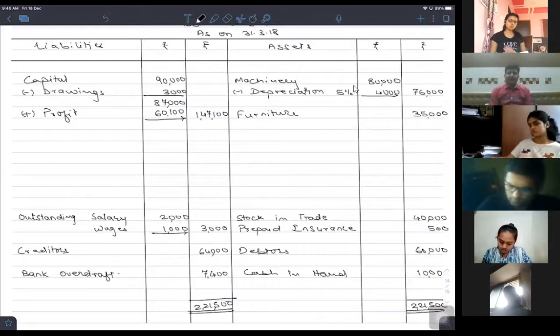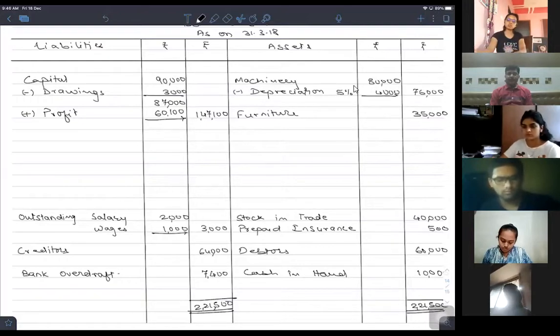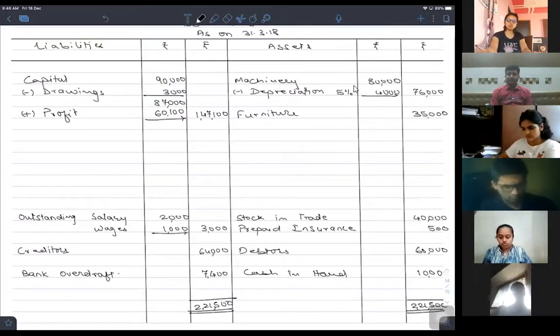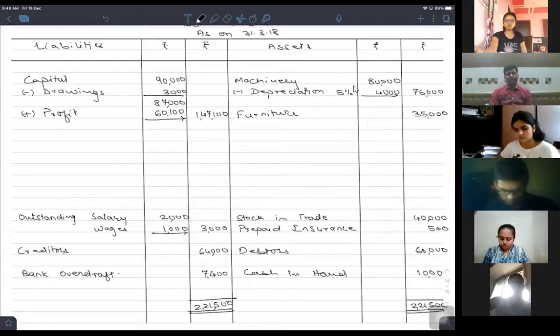It hardly takes 20-25 minutes to complete one question related to final account. But the only thing that I would suggest is that you have to do it with the system. You have to do it properly. Because if you don't follow the correct procedure, then it may so happen that your balance sheet total will not tally.